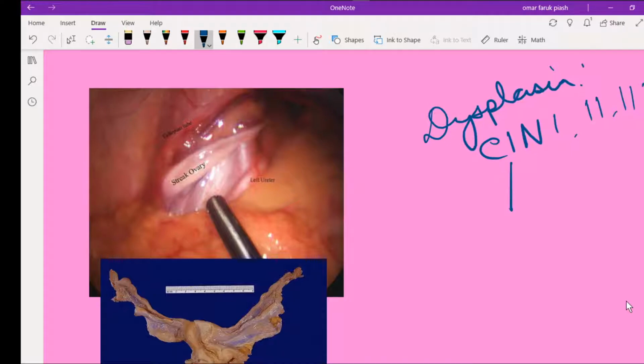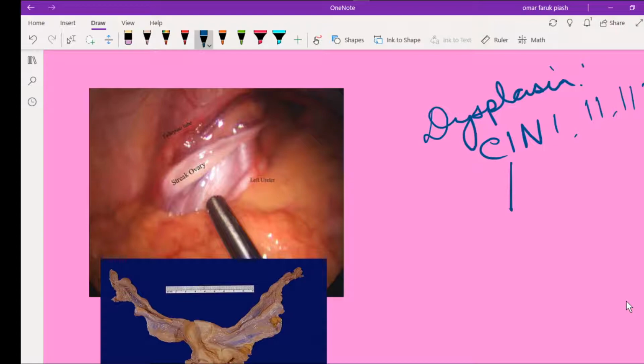Dysplasia is reversible in theory with removal of the inciting stress. If the stressor persists, dysplasia can progress to carcinoma.